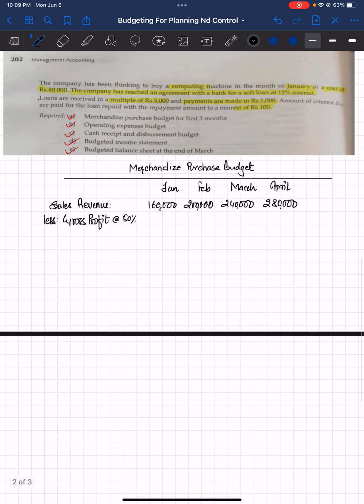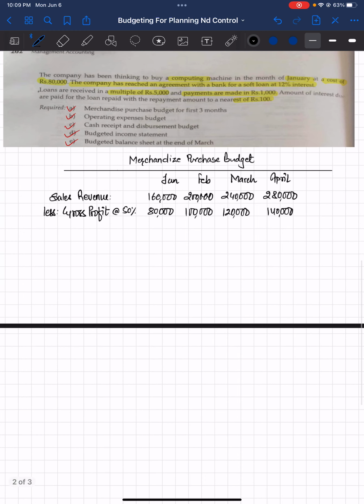The 50% of 160,000 is 80,000. It's going to be 100,000, 120,000, 140,000. Once we deduct this gross profit from the sales revenue, we get the cost of goods sold. That's going to be the remaining amounts of 80,000, 100,000, 120,000, 140,000.